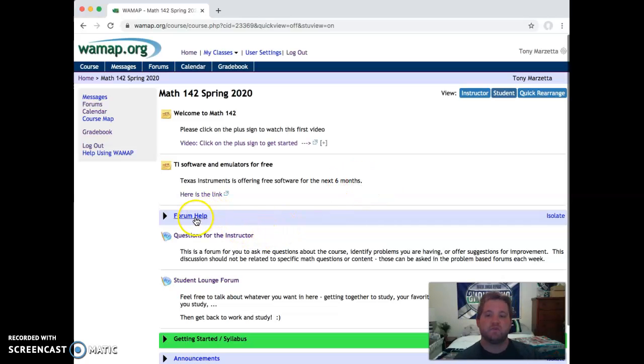Right here you can find some information about forum help. Forums will play a big role in this class, a big portion of your grade. I guess 15% of your grade, your participation will be posting homework questions to forums, answering homework questions, and I'll talk more about that in just a second.